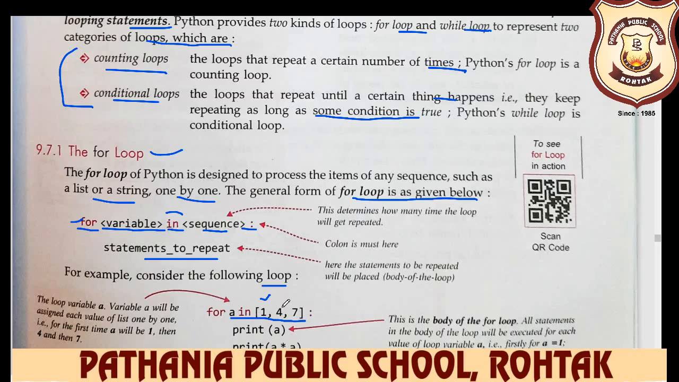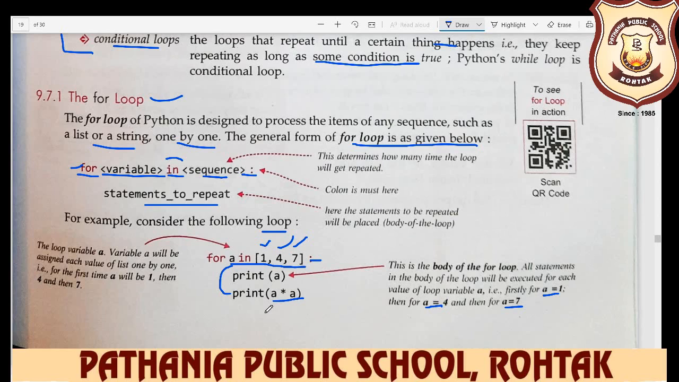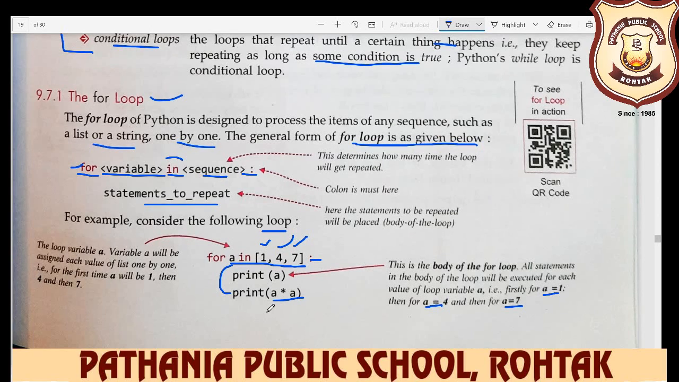So this is the body of the for loop. All statements in the body of the loop will be executed for each value of loop variable a, that is, firstly for a is equal to 1, then a is equal to 4, then a is equal to 7. And here two statements are there. One is print a, and second is print a multiply a. So here we display the square, you can say, of these numbers.